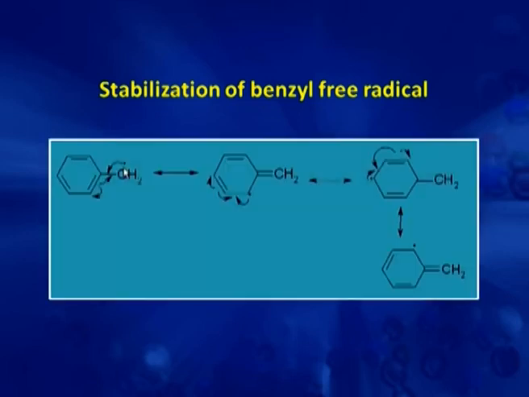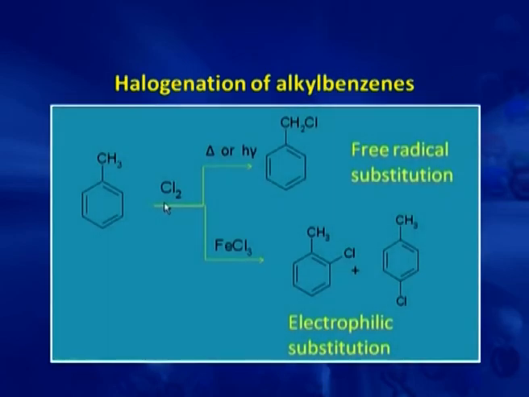So, why is the benzyl free radical more stable? The reason is resonance. This is a single electron, it is a free radical, so it gets delocalized in the benzene ring. This gives stability to the benzyl free radical, and it was observed that this benzyl free radical is even more stable than the tertiary free radical, and its stability is almost comparable to the allylic free radical.